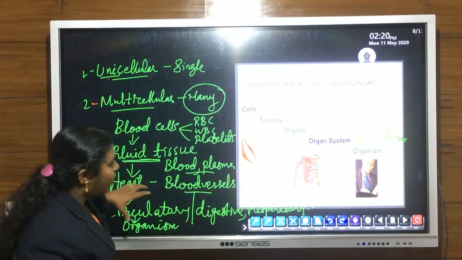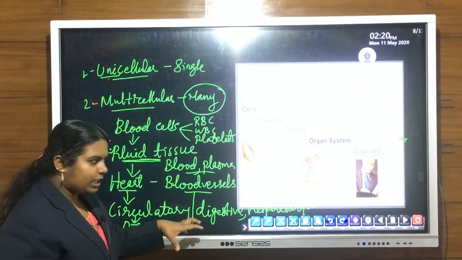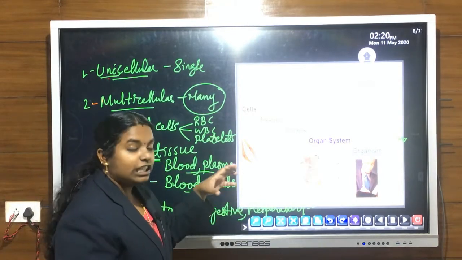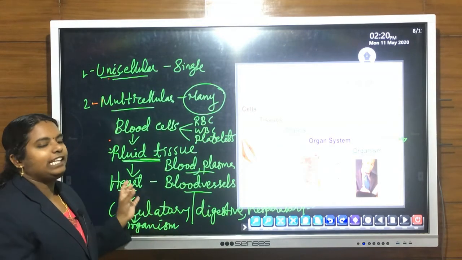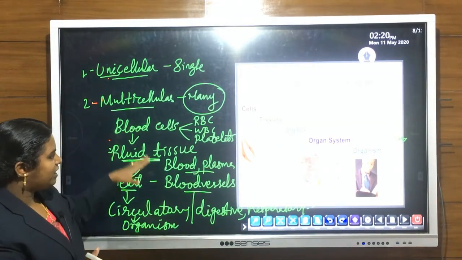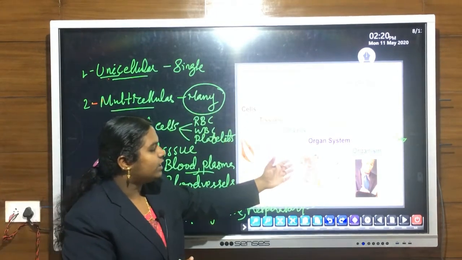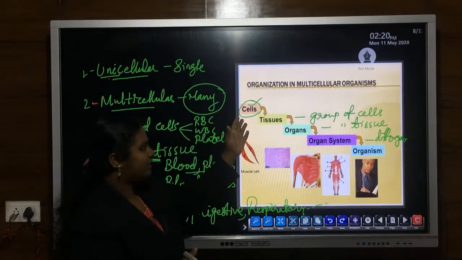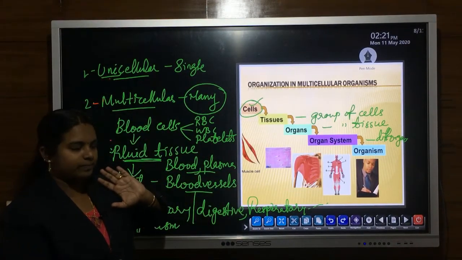So all these organ systems like the circulatory system, digestive system, respiratory system, reproductive system, nervous system, together form the entire organism. So this is an example of organization in a multicellular organism. This chart or figure shows the organization from cell to entire organism.